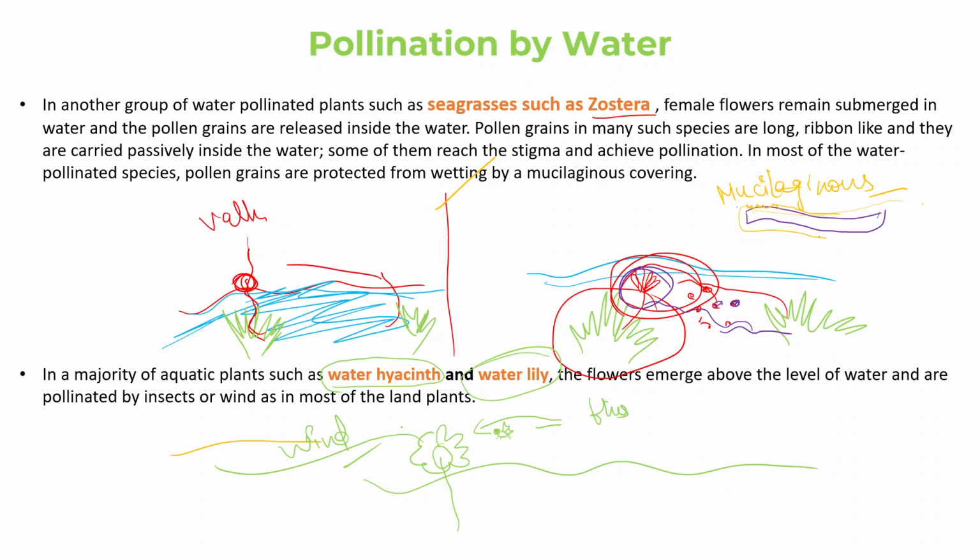Just like land plants. So you need to remember that unlike Vallisneria and Zostera, water hyacinth and water lily are also aquatic plants, so you might confuse it with water pollination. The pollination here occurs with the help of insects or by wind.